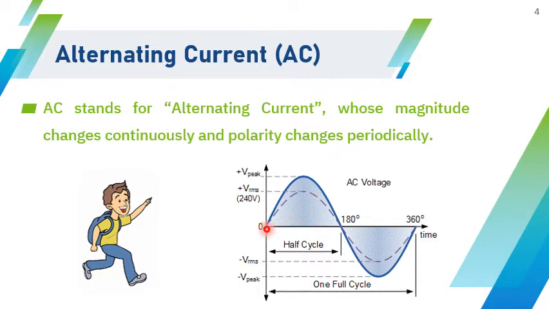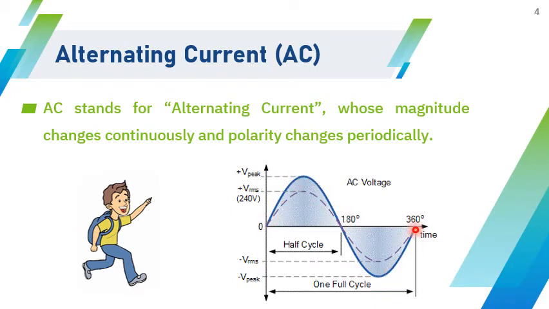You can see this is the positive polarity and this is negative polarity. For some time, that is from 0 to 180 degree, the alternating current is positive, and then for another 180 degree it is negative. So the alternating waveform changes its polarity periodically.